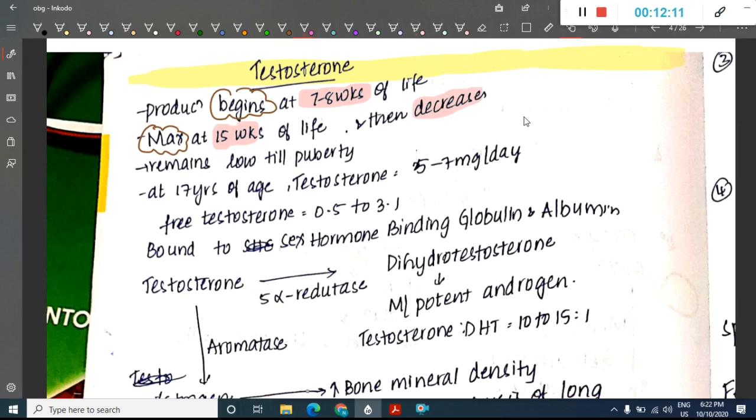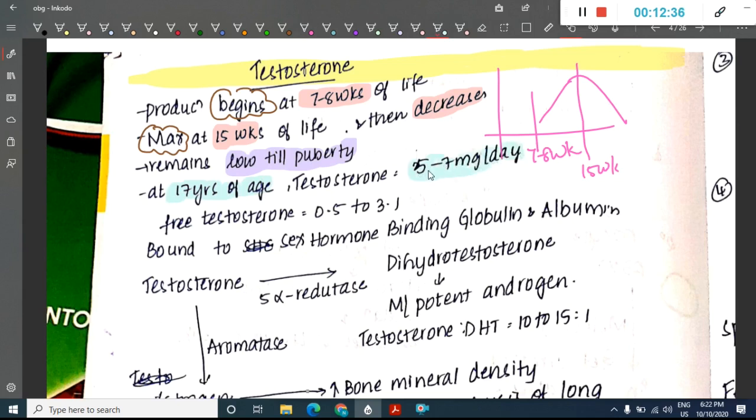So you can draw the graph like this. Testosterone increase begins at 7 to 8 weeks. Maximum is at 15 weeks of life. Then this testosterone will remain low till puberty, and at around 17 years of age the testosterone will increase